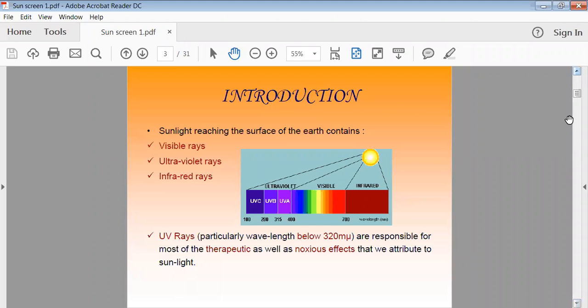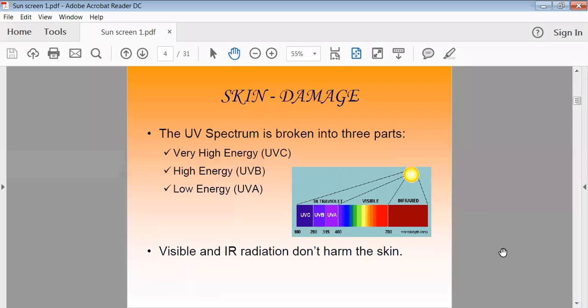Then regarding skin damage, how are the sun rays damaging your skin? Generally, the ultraviolet spectrum is broken into three parts. The first is the very high energy one, that is UVC, where the sun rays have a 100 to 200 wavelength. They are very powerful in giving harm or damage to your skin, so they are called very high energy light or UVC light.